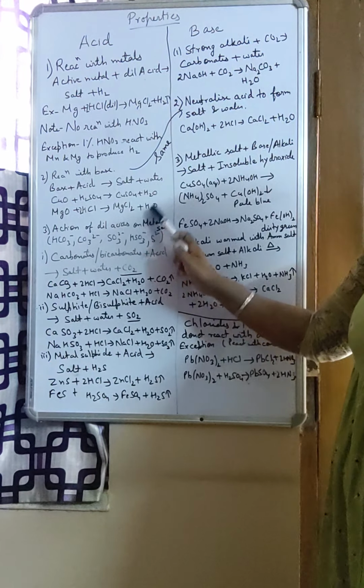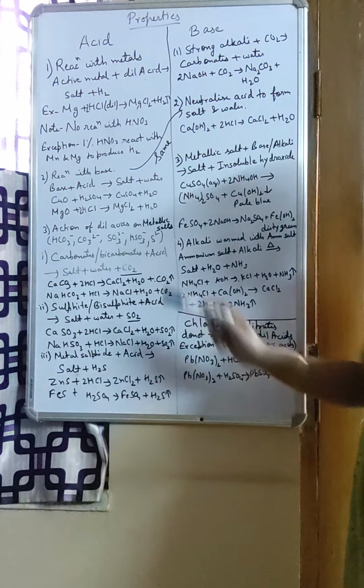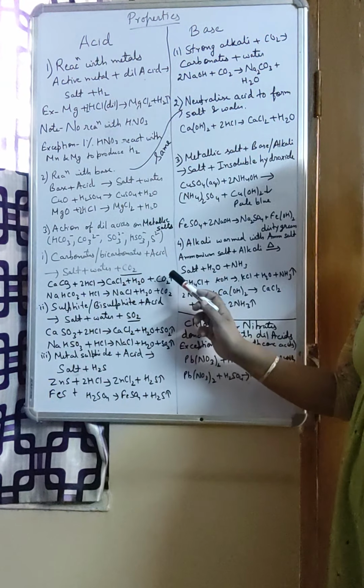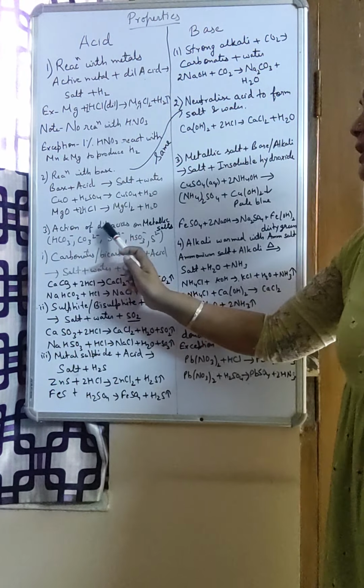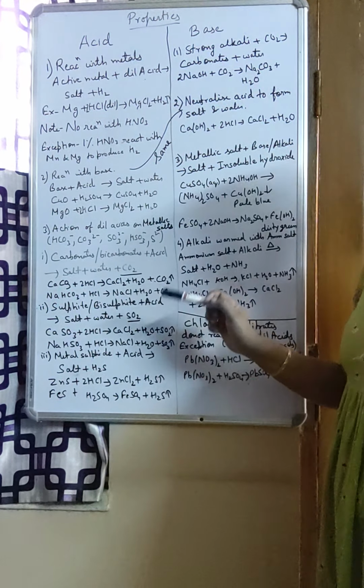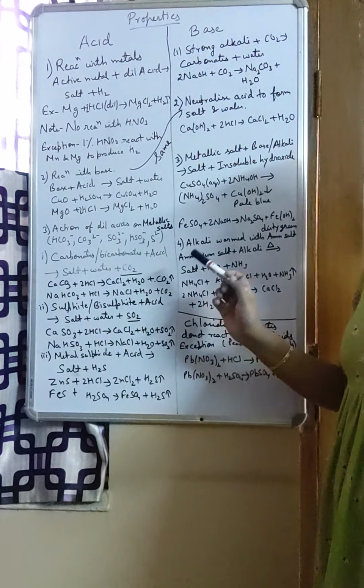Okay. Now coming to the third one. This is something very important. It keeps on coming in short answer type questions also. Action of dilute acids on metallic salt. Dilute acid means your dilute HCl, dilute HNO3, dilute H2SO4.